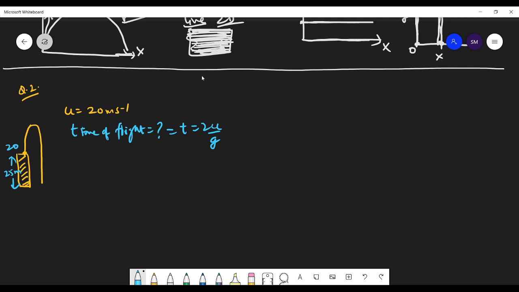Okay. Now how high? Let us find the first part. How high will the ball rise, students? It is u squared by 2g. So 20 into 20 divided by 2g. So what's g? Remember this formula we have derived. We have already taken g as negative.